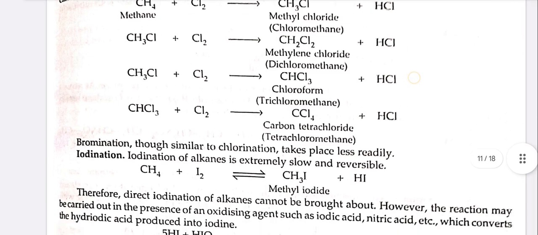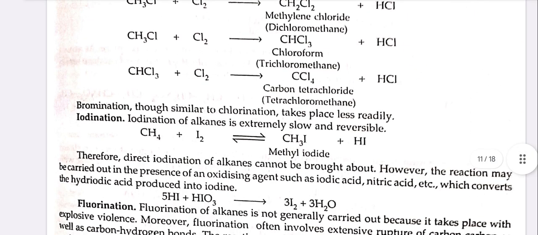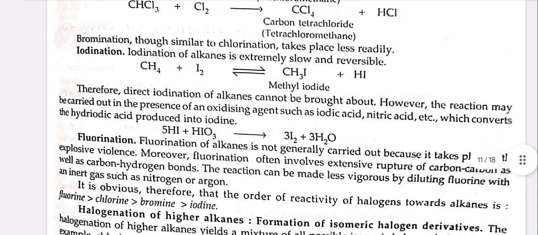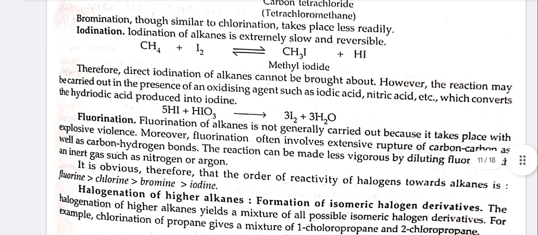Bromination, though similar to chlorination, takes place less readily. Iodination of alkanes is extremely slow and reversible, that is CH4 plus I2 gives CH3I, methyl iodide, plus HI in a reversible process.